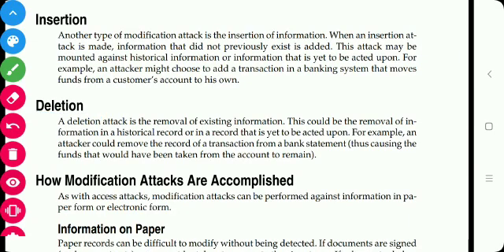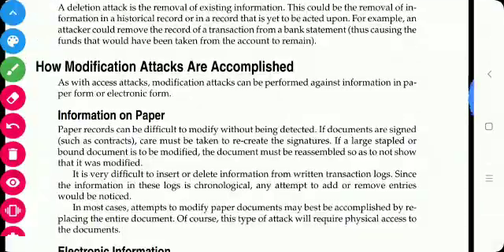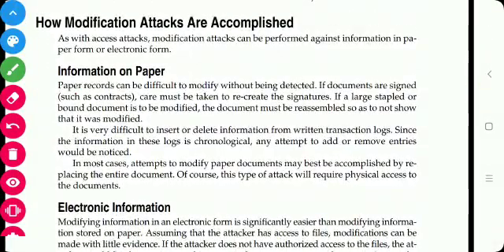So how are modification attacks accomplished? As we know, the information may be on paper or in electronic form. Paper records are difficult to modify because there are signatures on them. The attacker may create signatures, but those are dummy signatures.